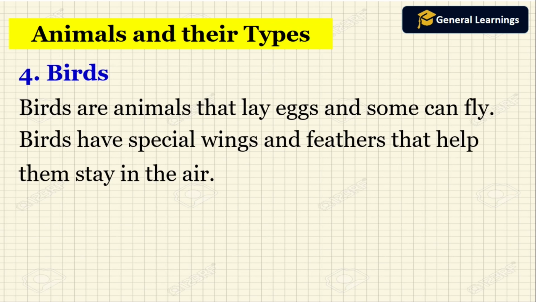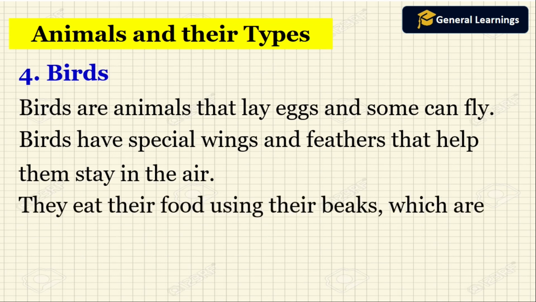Because birds have wings and feathers, they can stay in the air. They eat their food using their beaks, which are like their mouth.